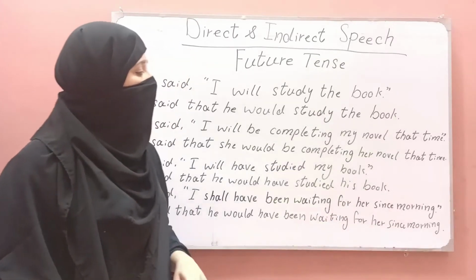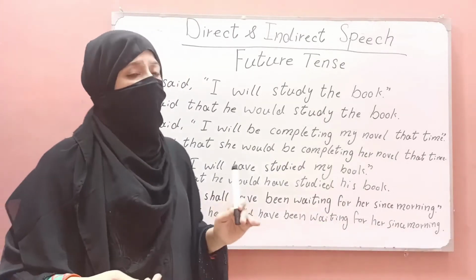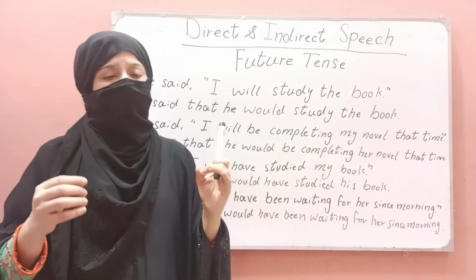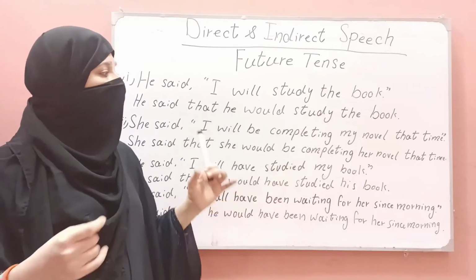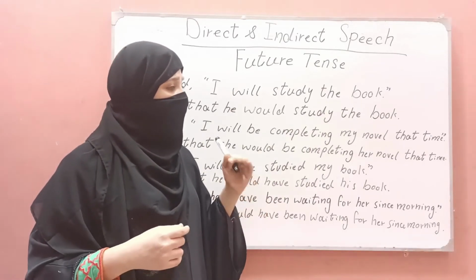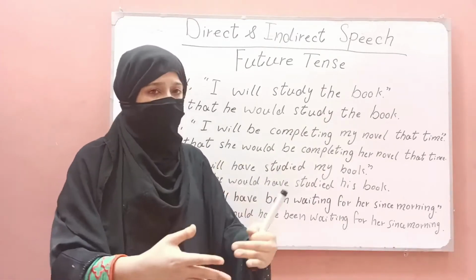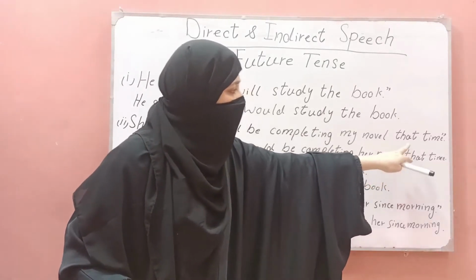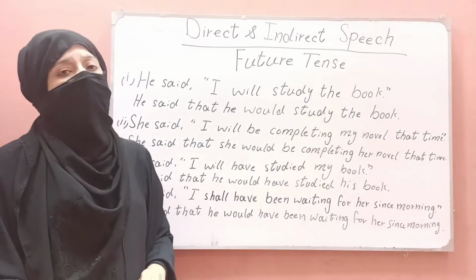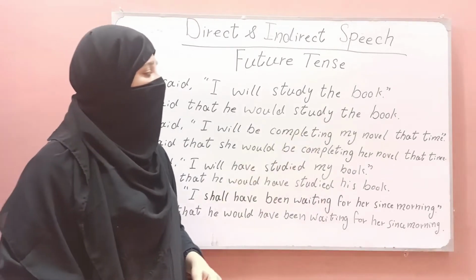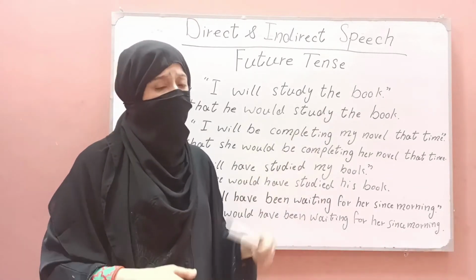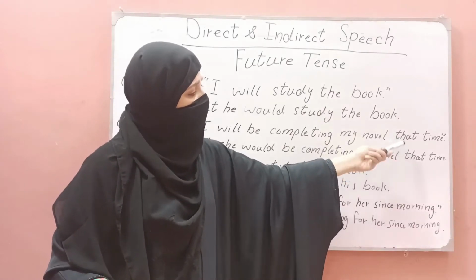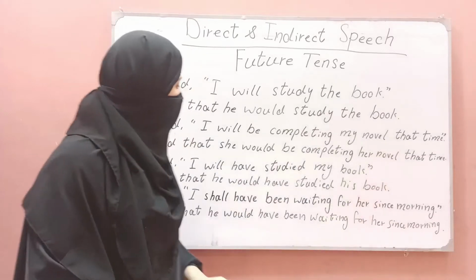And I told you that in direct speech we lessen the distance, but in indirect speech we increase the distance. If we use "this" here, then we will change it with "that", but here we have already written "that". That's why we will not change it into anything. It will not be changed into "this". This is "that", and this is correct.